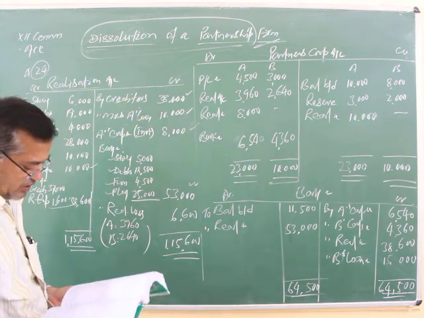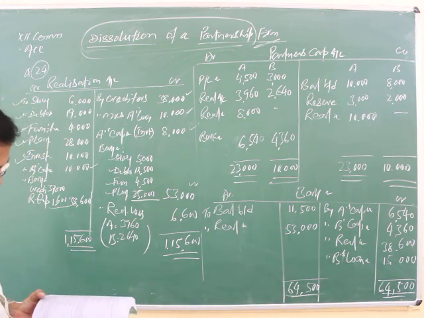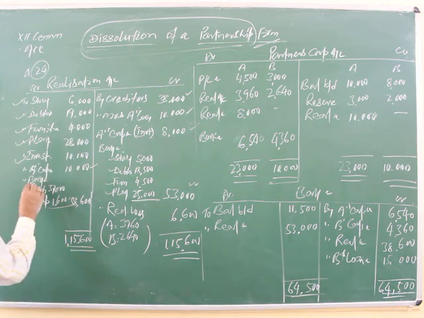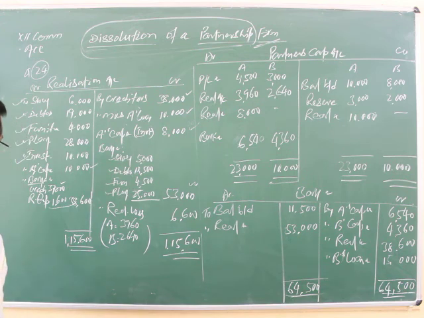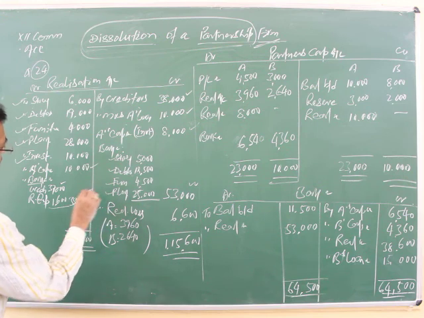Later we have to pay the liabilities. Creditors are 38,000, but the question says creditors agreed to accept 37,000 in full settlement through the bank account. Understood here? Creditors 37,000. And after this, realization expenses taken over 1,600, so 38,600.